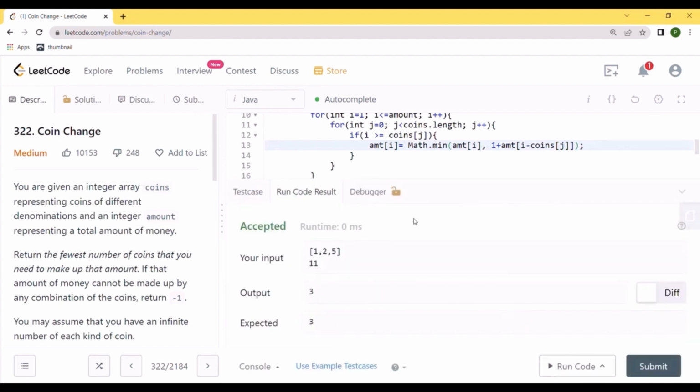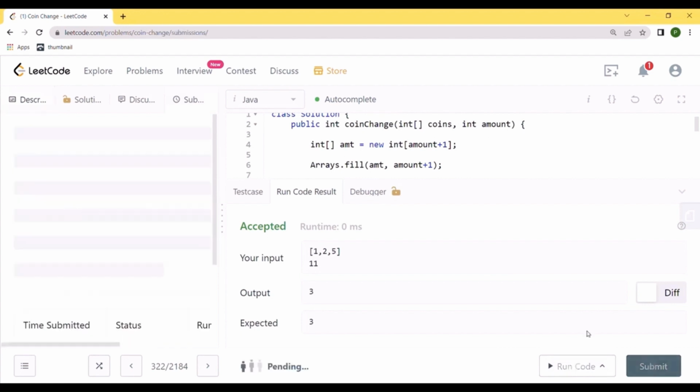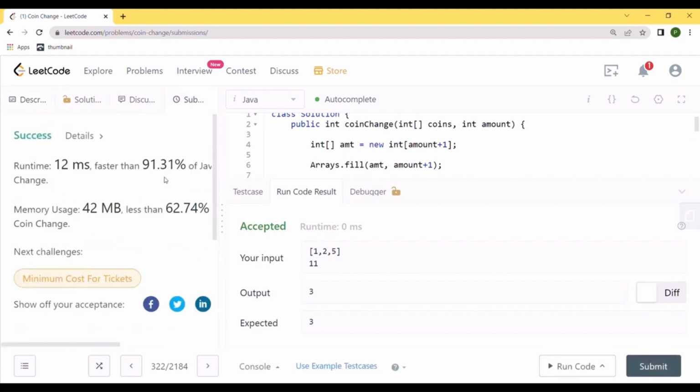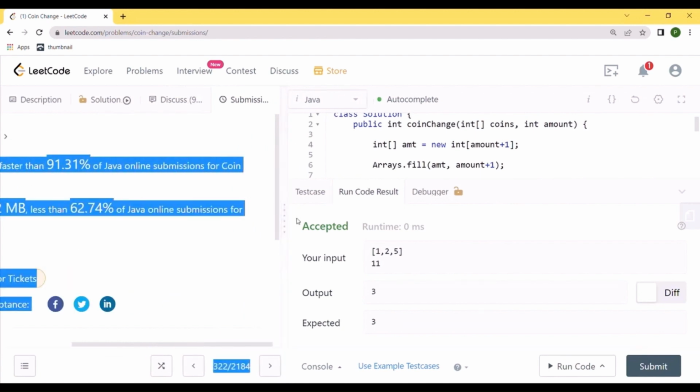Yeah, looks like our code works. Let's try to submit this. And yeah, our submission is actually pretty efficient compared to others who have submitted.